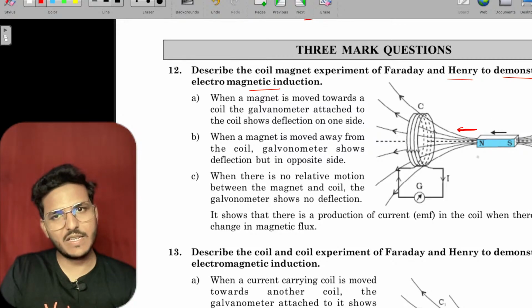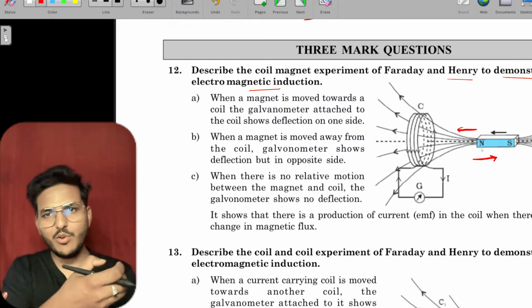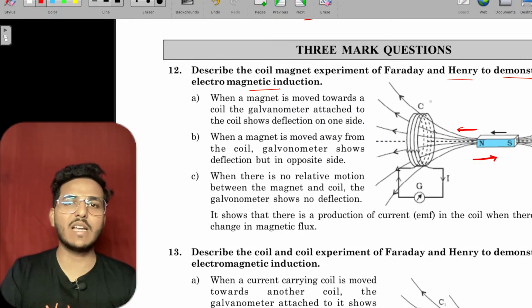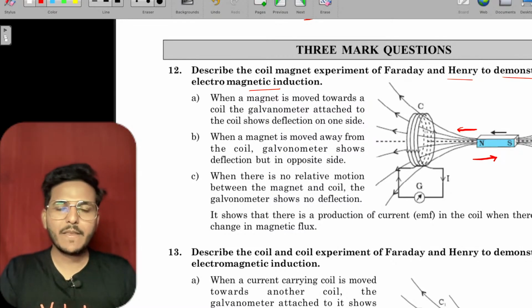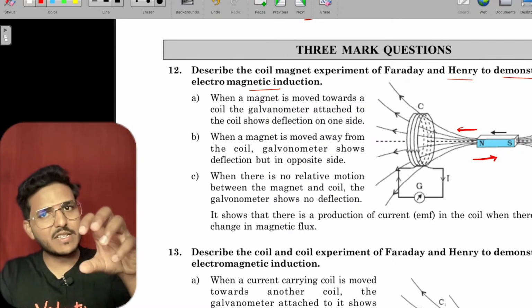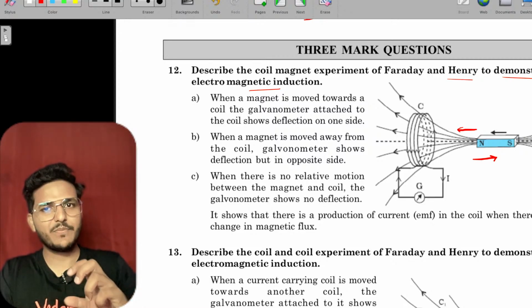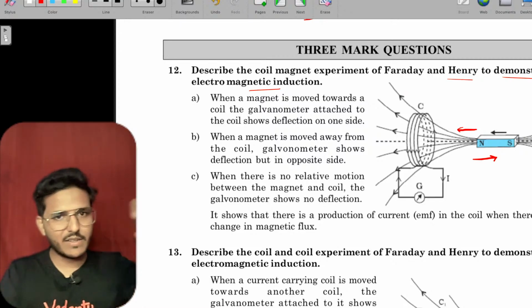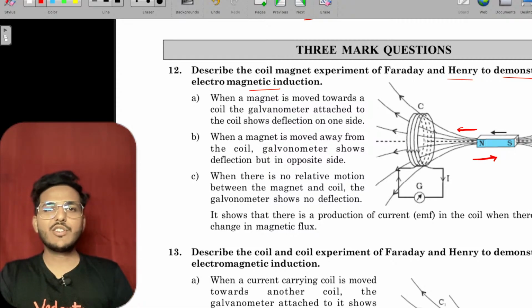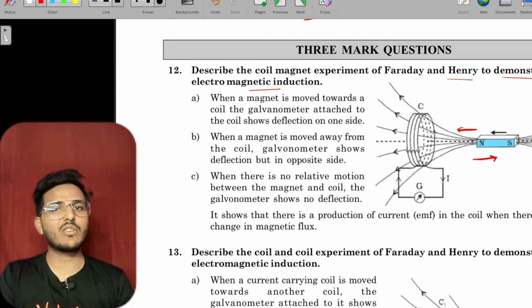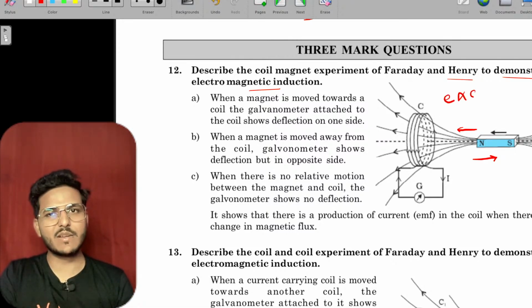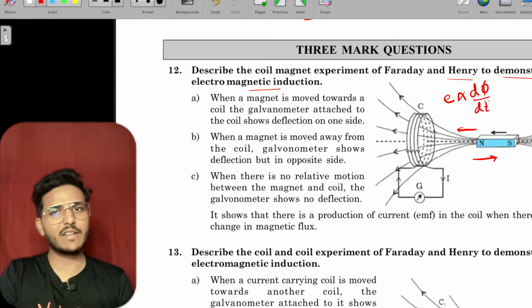And when this magnet moves outward from the coil, the magnetic flux decreases. That means the change in magnetic flux firstly increases, then decreases, due to which an EMF is induced across this coil, and that is E is directly proportional to dφ/dt, the rate of change of flux.